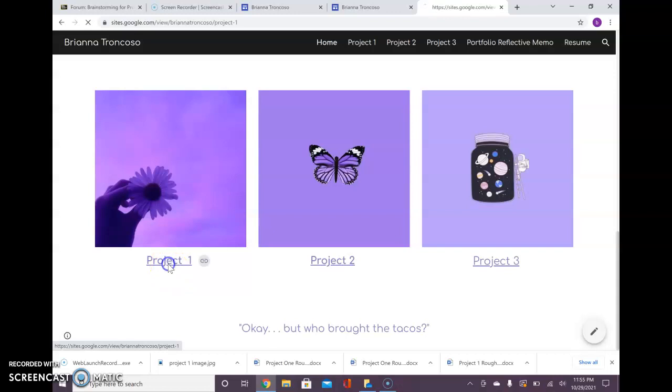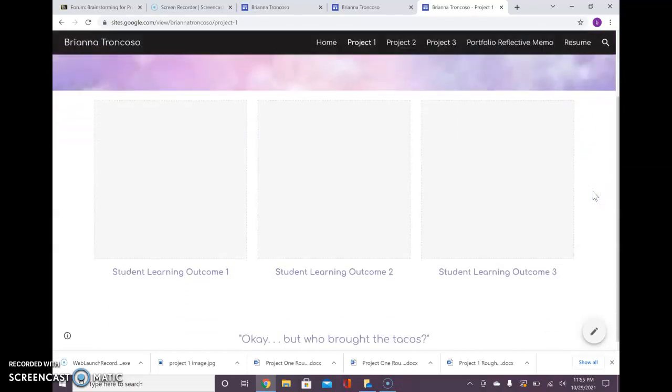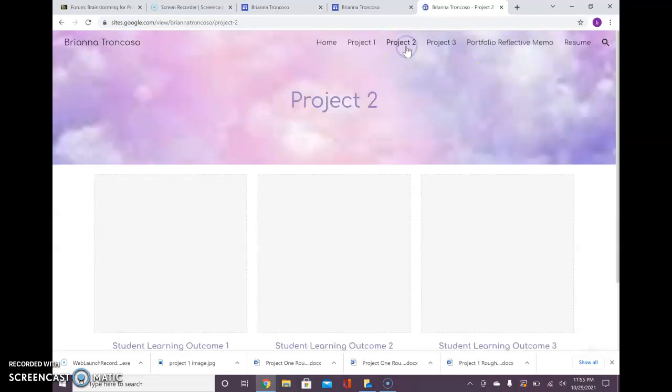If you click into the links, that'll take you to project 1, project 2, and project 3. These do contain the student learning outcomes. So as you can see, it's the same for each of those.